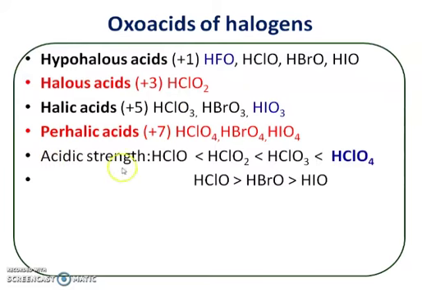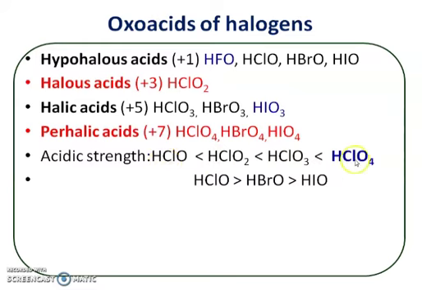Now what is the acidic strength of these halogen acids? The important thing is, as the number of oxygen atoms in the oxyacid of halogen increases, acidic strength also increases. For example, we compare the acidic strength of oxoacids of chlorine. The order is hypochlorous acid, chlorous acid, chloric acid and perchloric acid.